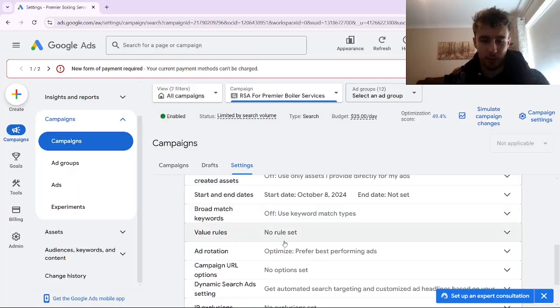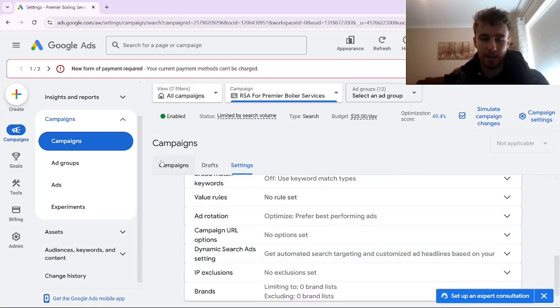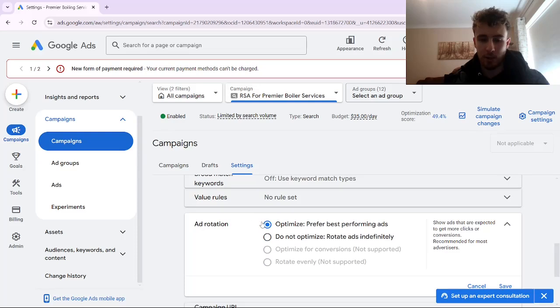There's one other point worth mentioning about Google's AI when it comes to your ad copy, and that's inside your campaign settings. If you go to ad rotation, you'll notice that you have the option to either optimize or do not optimize. What we like to do in a lot of our campaigns is choose the optimize option, because a very useful feature of Google's AI is that when you have three ads in each ad group, it will start showing the ad that is performing the best out of the three in each case.